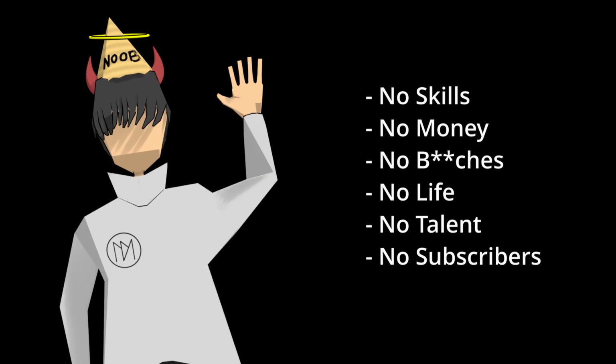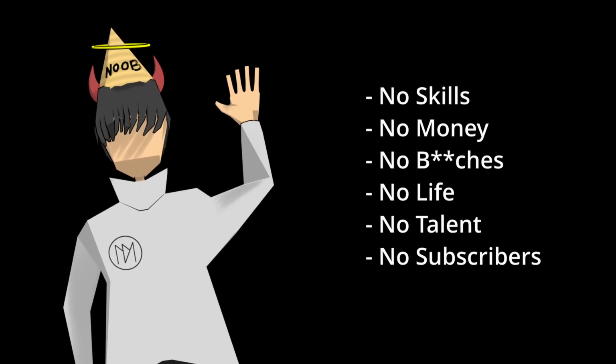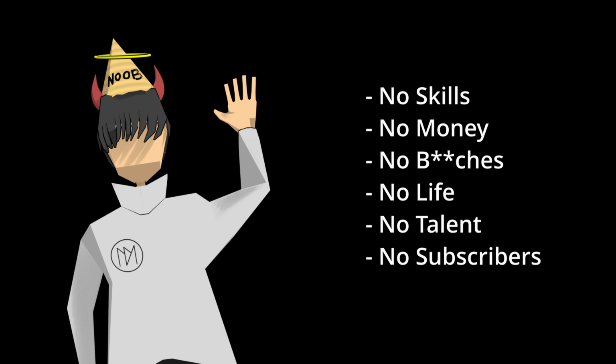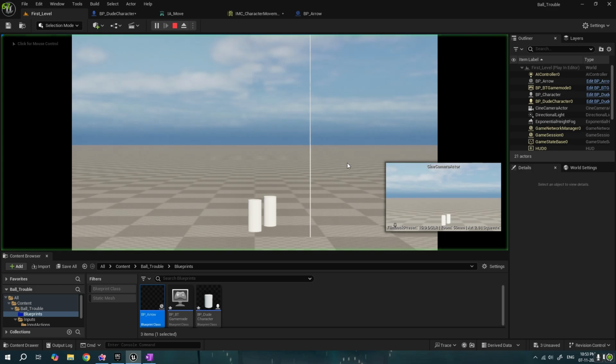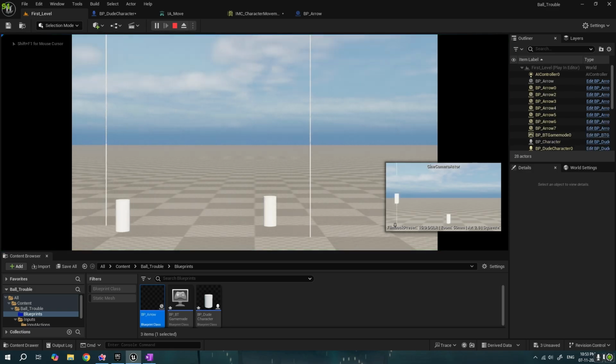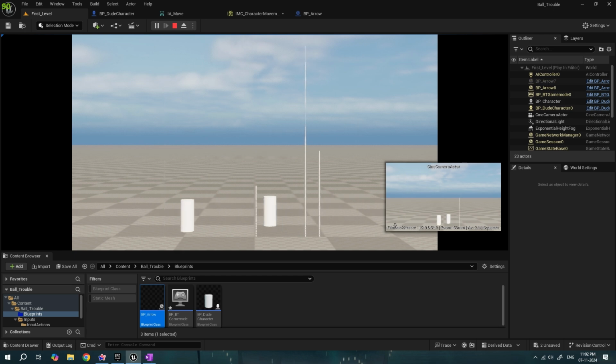So I booted up Unreal Engine and started working. Keep in mind, I'm fairly new to it, so the methods I use are not optimal, and as of today, I know better ways that I could have approached this. First, I made a movable character, and by character I mean a cylinder for now. Next is shooting the arrow, and as you can see, it is working perfectly. Okay, now it is working better.